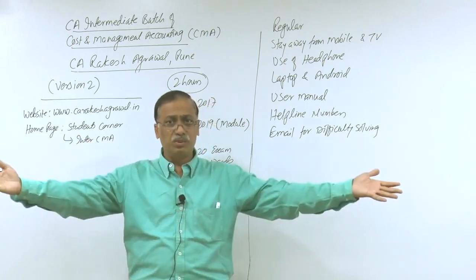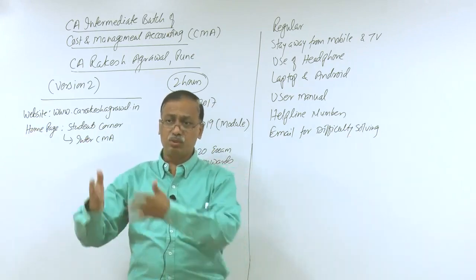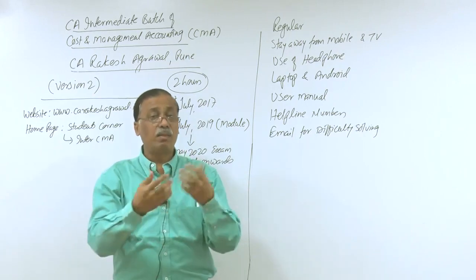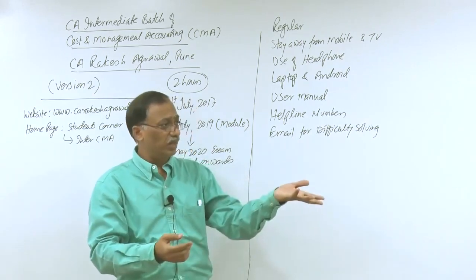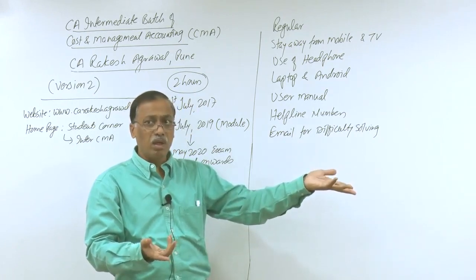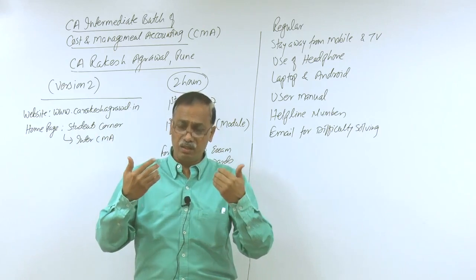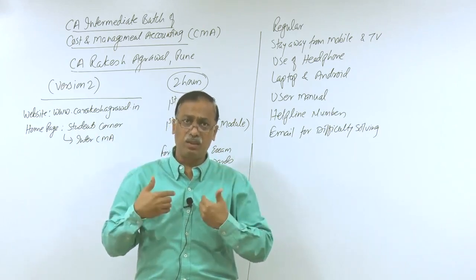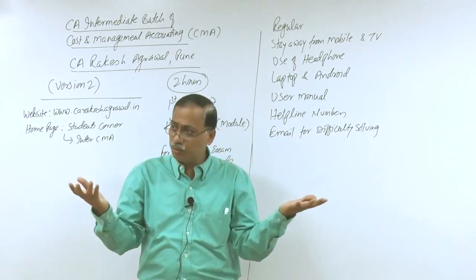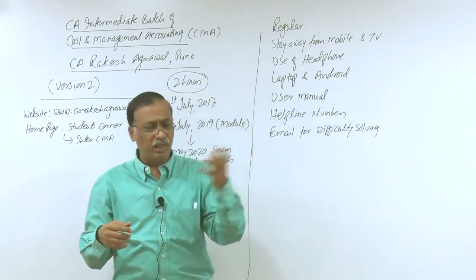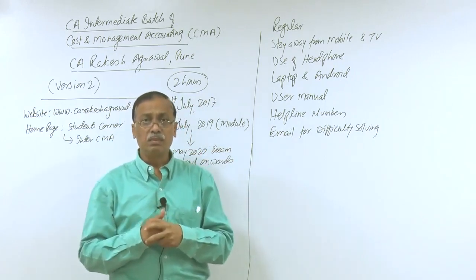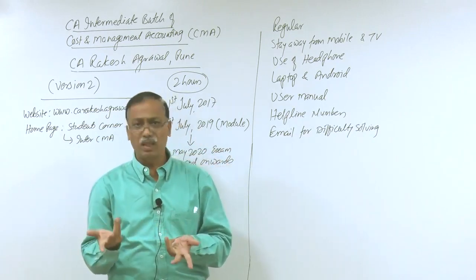Because I have taught so many students, out of so many, some managed to get rank 1, some managed to get a lower rank, some managed to just clear both the groups, some managed to clear only group 1, and some managed to fail also. If the same teacher is giving the same coaching, the same teaching technique is used for all the students, then why are some students in the merit and why do some students fail? When the teacher is the same and the teaching style is the same, the credit or debit goes to you, that's what I am saying.